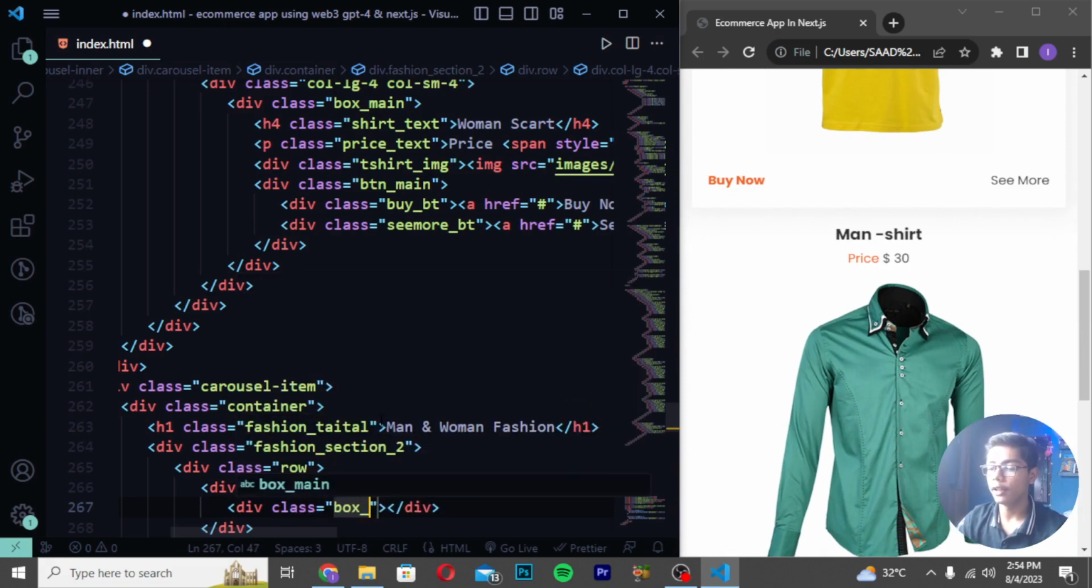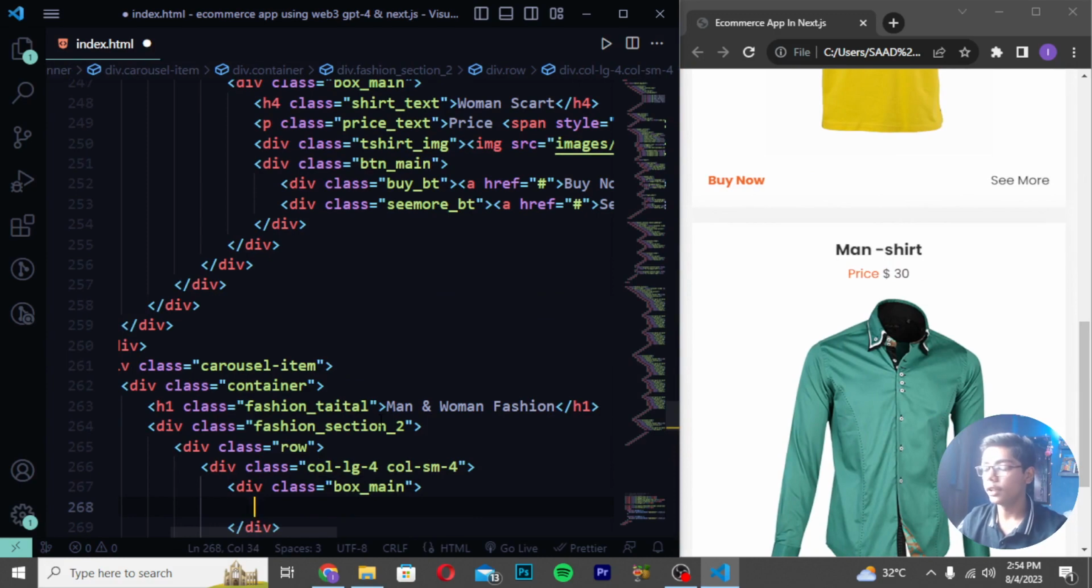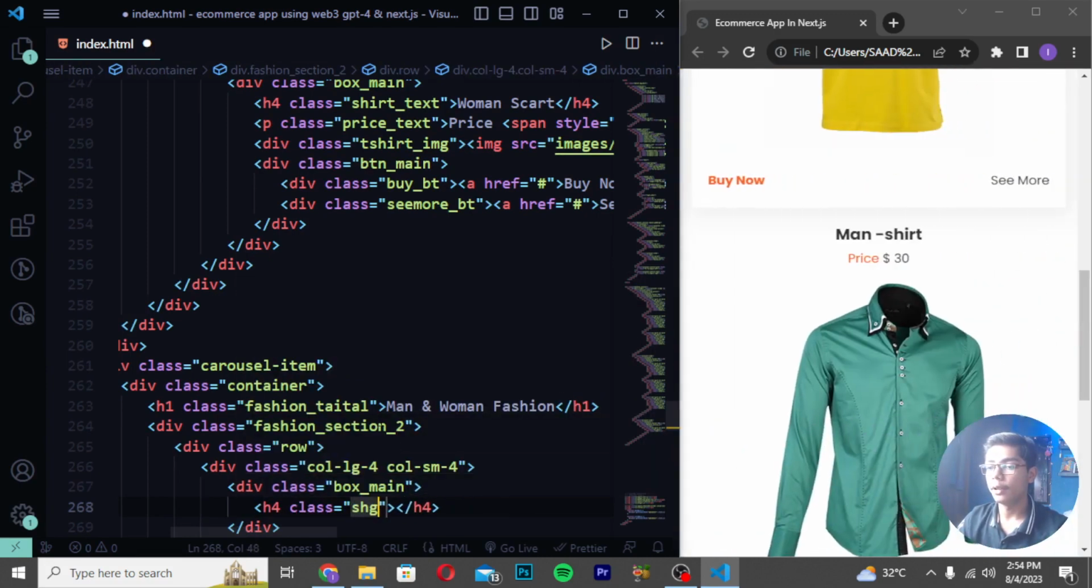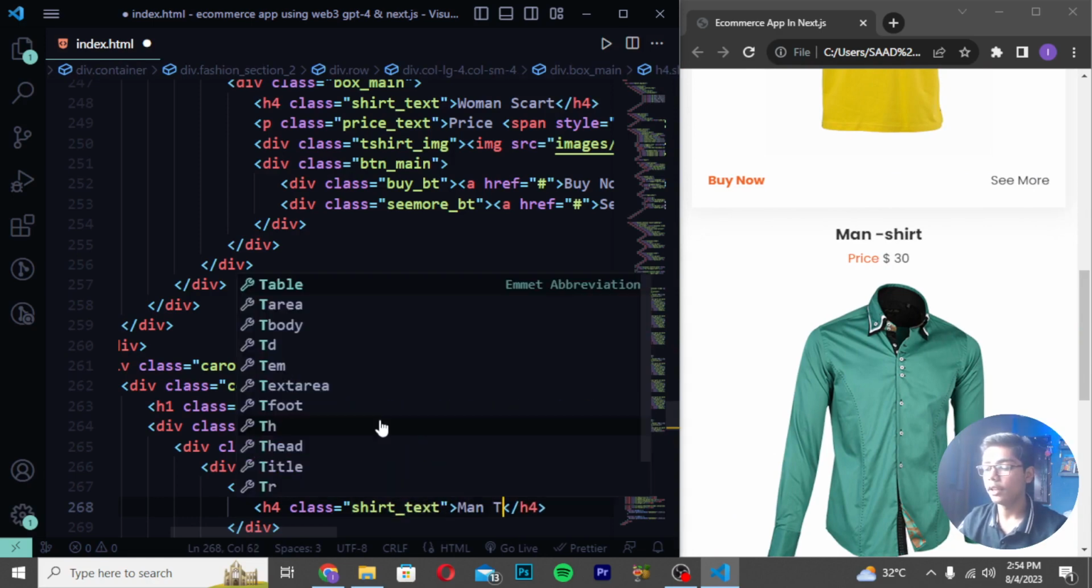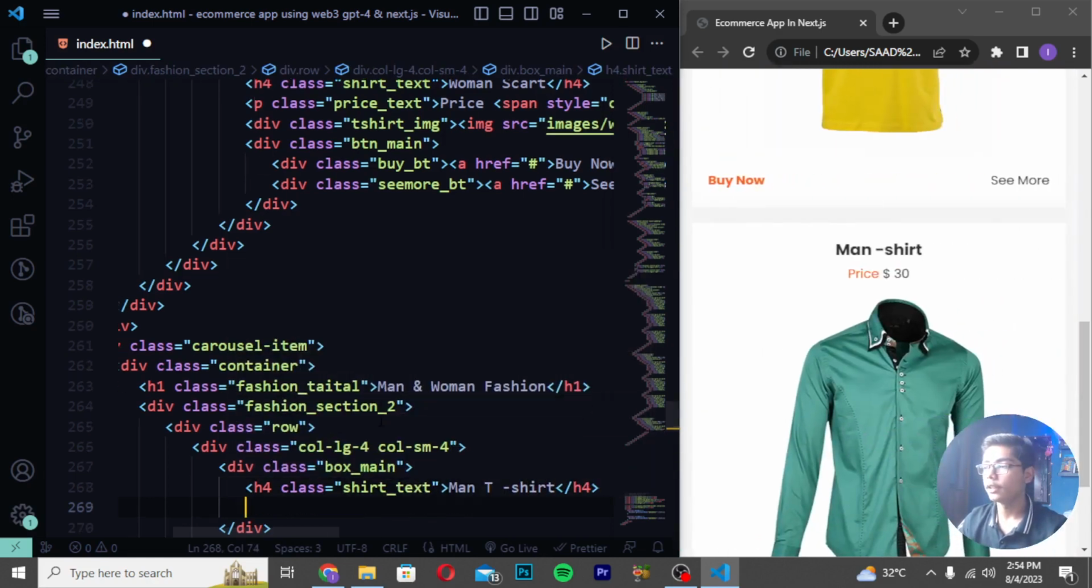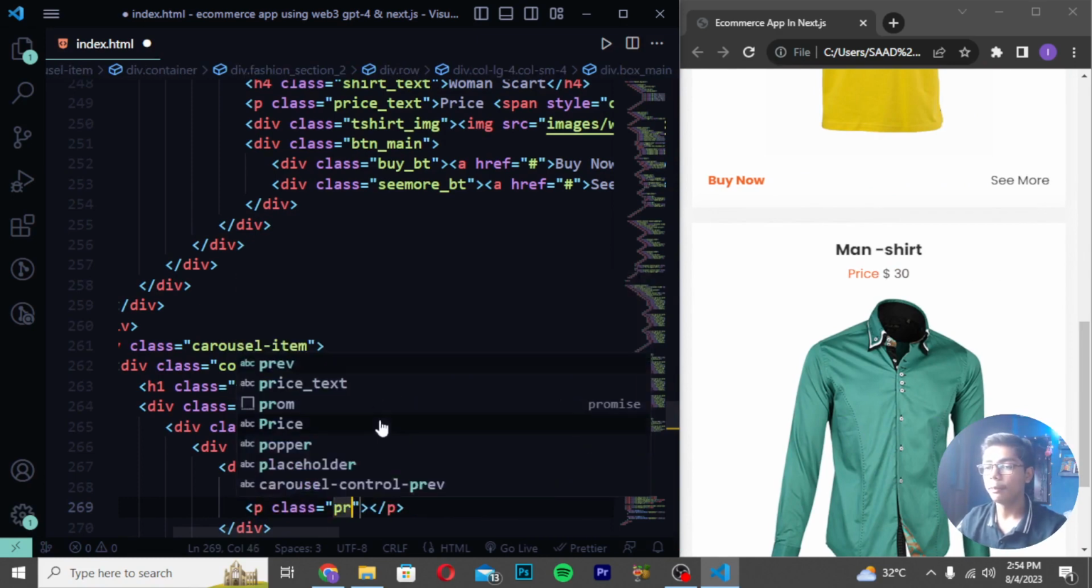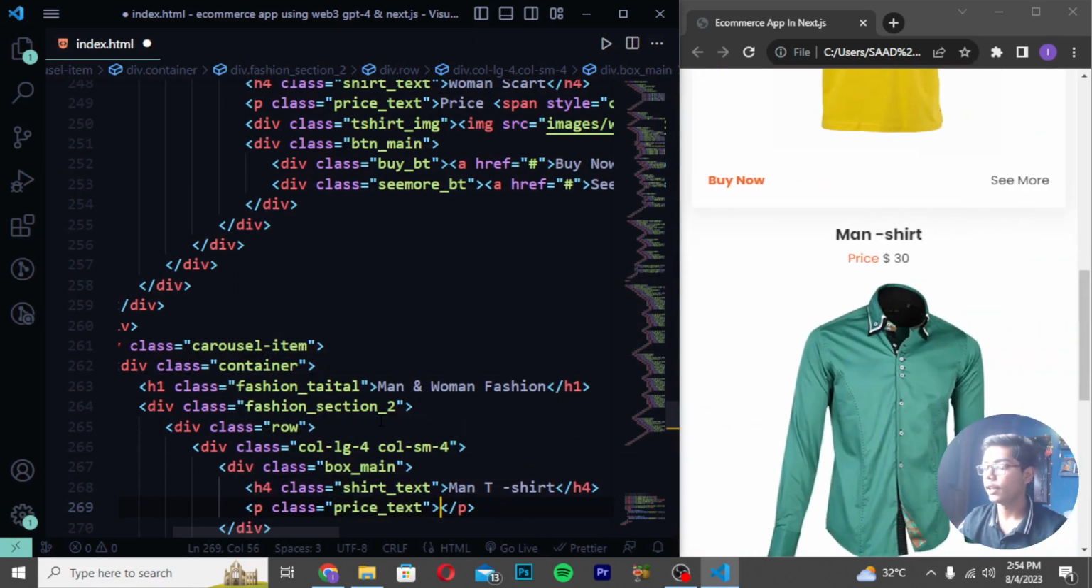So I will be writing here. Then you have to move down and create h4 with the class as shirt_text. So I will be now writing here shirt_text. Then you have to write here men's t-shirt. So I will be now writing this. Then you have to create p tag with the price_text here. So I will be now writing this.